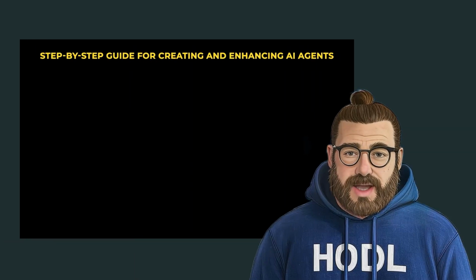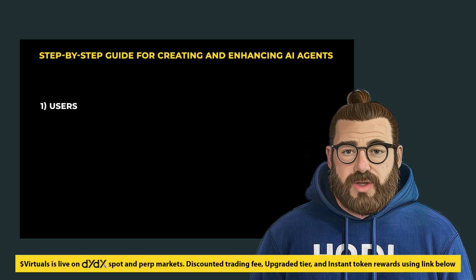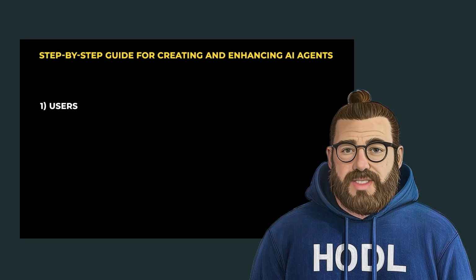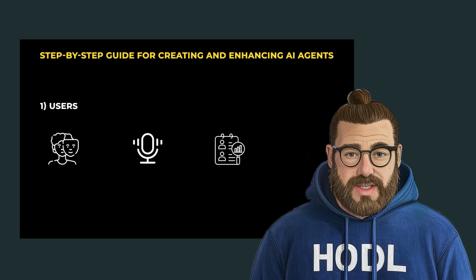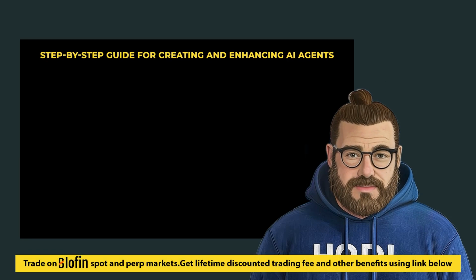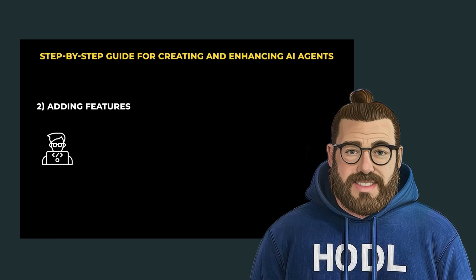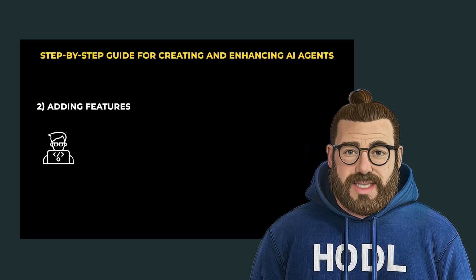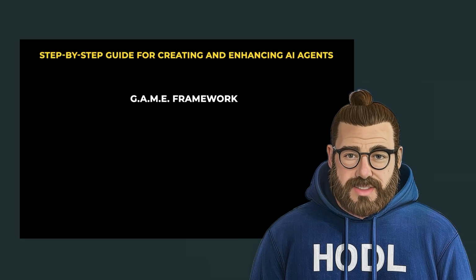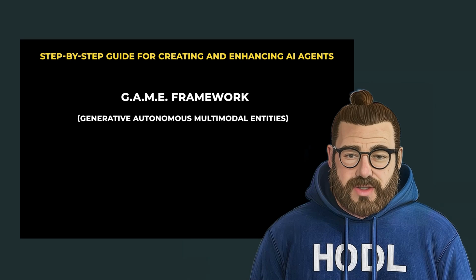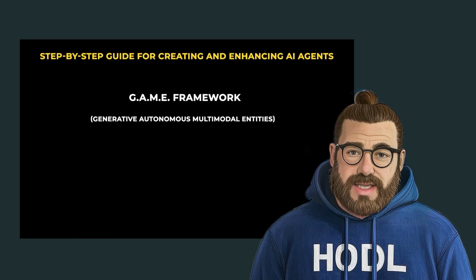Here is a step-by-step guide for creating and enhancing AI agents. 1. Users start by defining the agent's basic parameters like appearance, voice, and basic behavior through an intuitive interface on the Virtuals Protocol platform. 2. Adding features. Developers can modularly add capabilities such as language understanding, object interaction in 3D spaces, or decision-making algorithms. This is done via the GAME framework, Generative Autonomous Multimodal Entities, which offers plug-and-play modules for different functionalities.